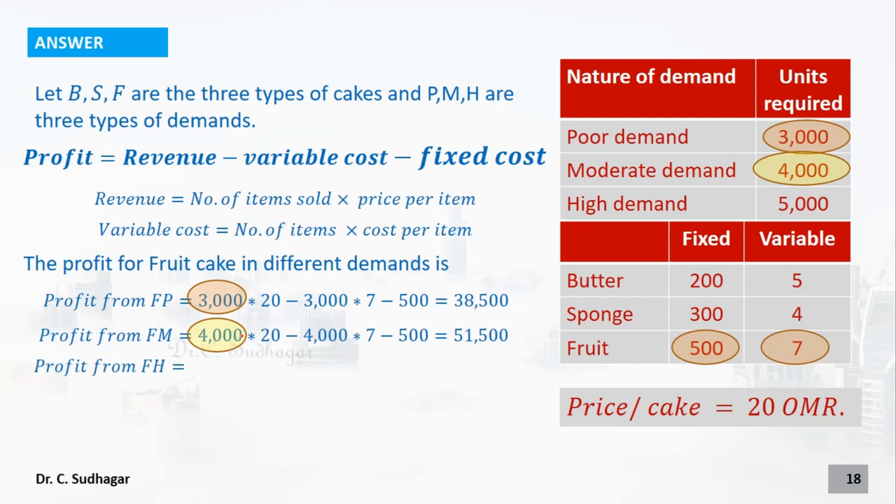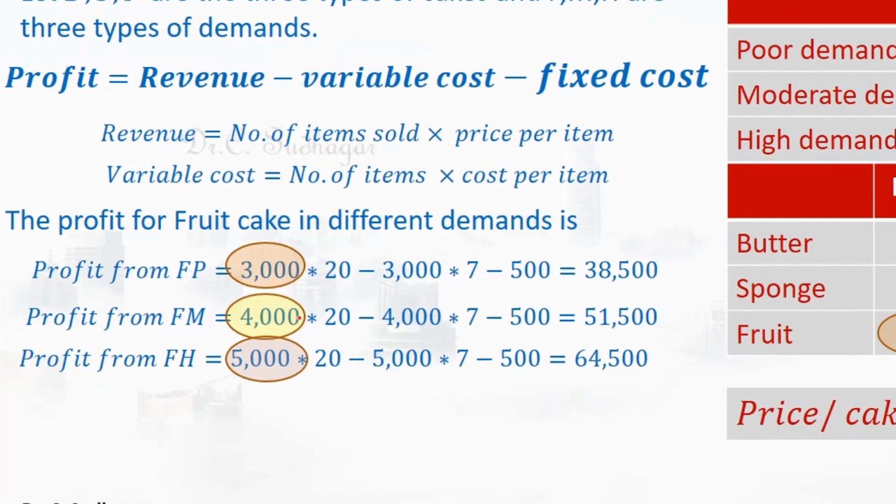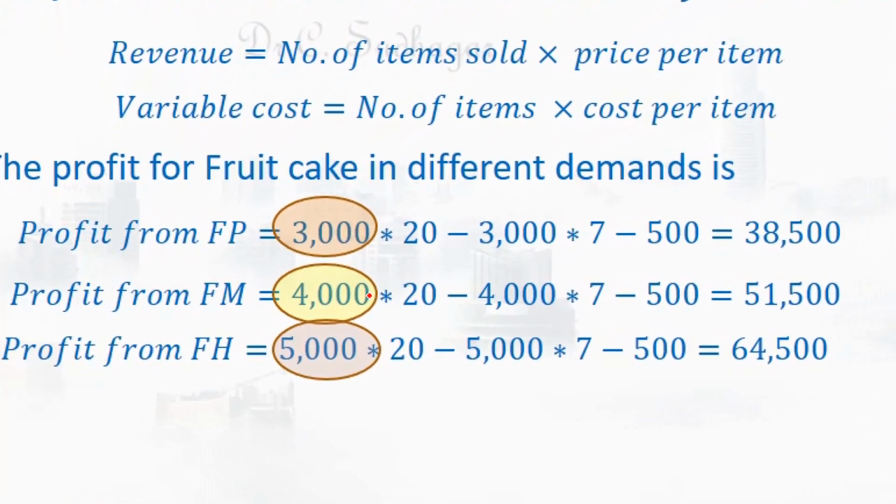Under the high demand condition, it is going to be 5000. So it is 5000 into 20 minus 5000 into 7 minus 500, 64,500. So these are the payoffs for the fruit cakes under three different states of nature. Now we are ready with all the payoffs.